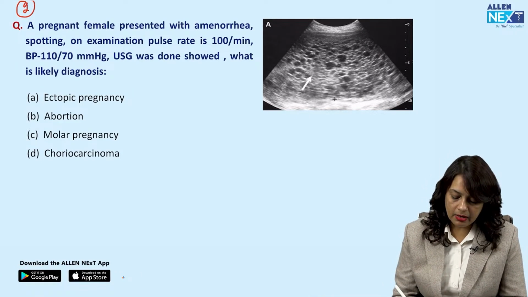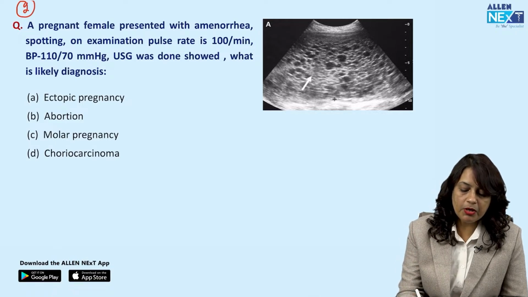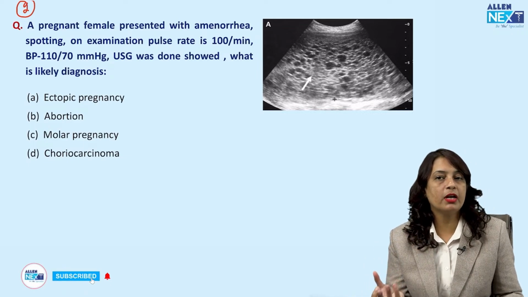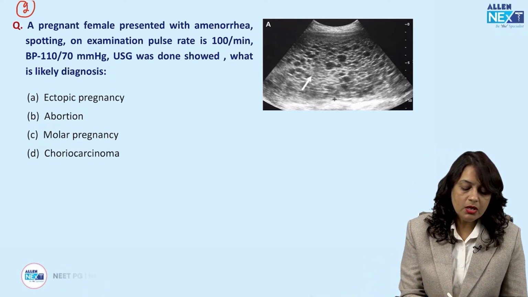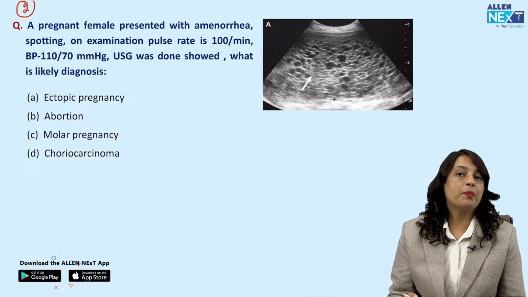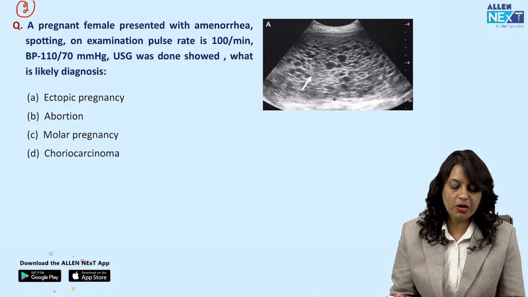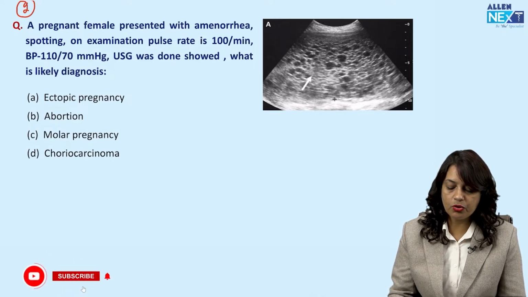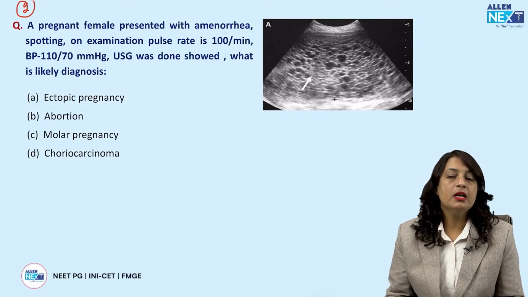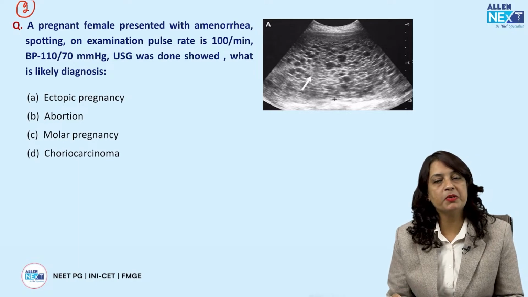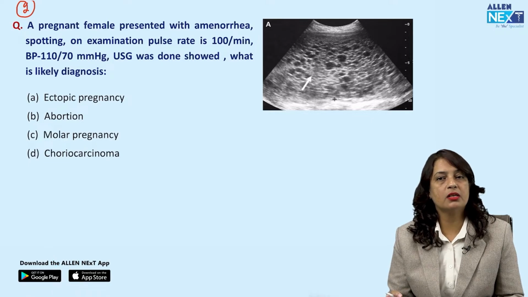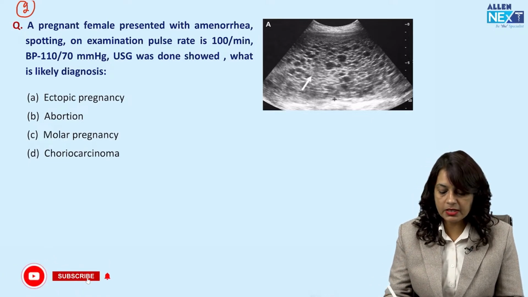A pregnant female presented with amenorrhea, it might be 3 months or 4 months; the exact duration is not provided in the question. There is spotting. On examination, pulse rate is 100 per minute, blood pressure is 110/70 millimeters of mercury, and ultrasound was done and it showed. This is an image-based question asked in the INI-CET exam, and a similar question has been asked in NEET PG as well as the FMG exam.